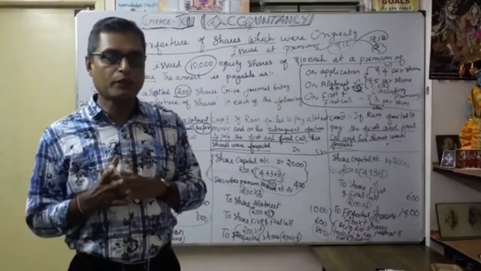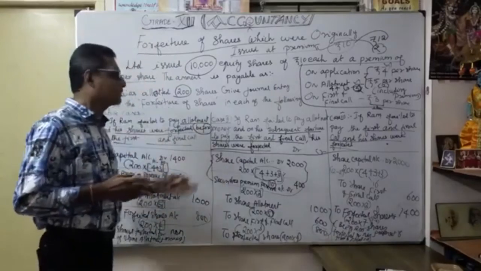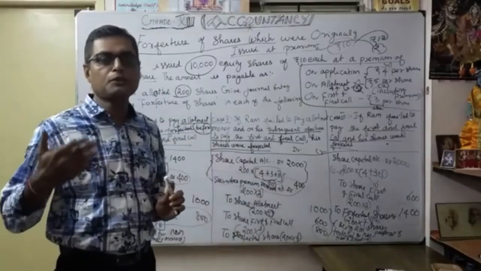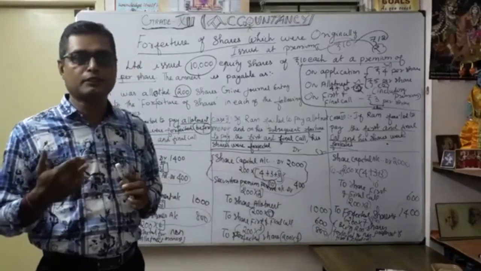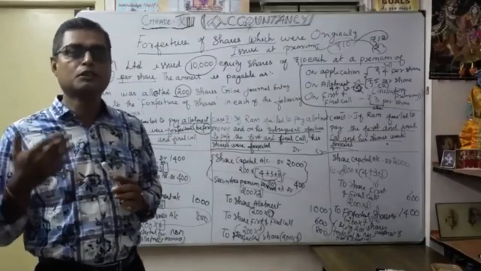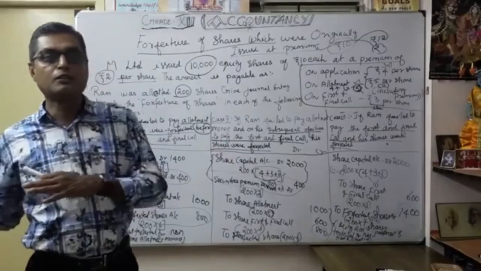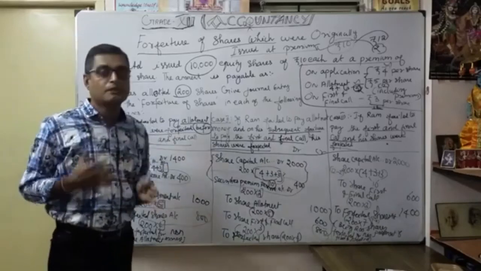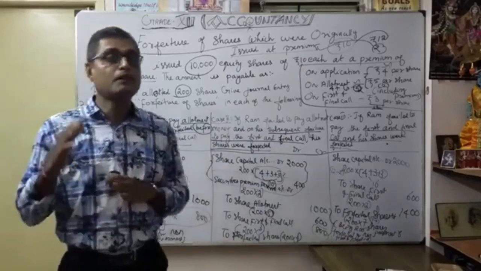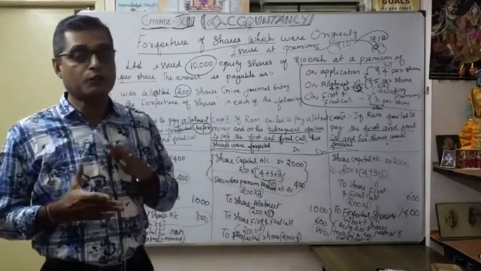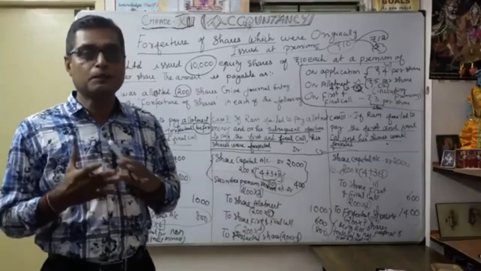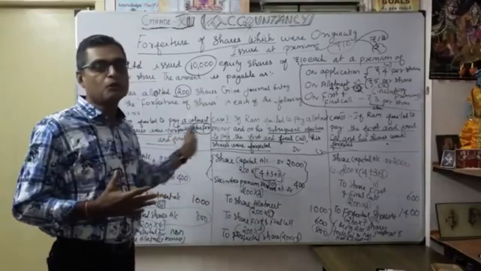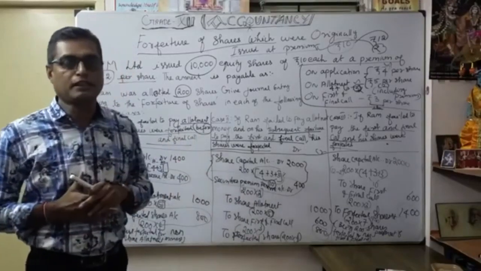Okay. So now I hope that according to this exercise, you can understand the 3 cases. Try watching this video 3 or 4 times. Then only will you be able to understand when you go through our comprehensive, detailed illustration. You have to keep these points in mind whenever shares are issued at premium and forfeited. Okay. So I hope you have understood very well. Please watch 2 or 3 times. Then only will you be able to follow this particular exercise. Okay. Thank you very much.